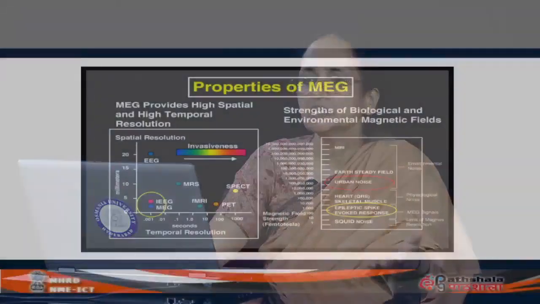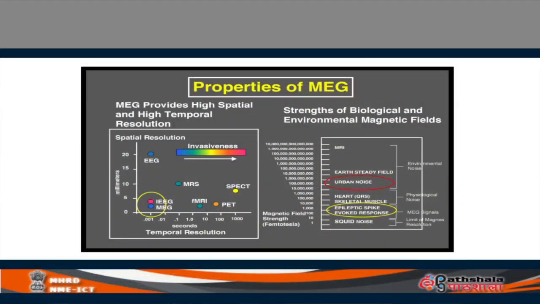Again on the screen you have another picture giving some ideas about the various properties of MEG and comparing MEG with SPECT, MRI and PET, the various hemodynamic methods I have described to you in the last module. If you study the figure on the left side carefully, it's showing that MEG has excellent temporal resolution as well as spatial resolution compared to fMRI or PET or SPECT or MRS or EEG. Compared to any of the techniques, MEG, of course, is costly, but it has excellent temporal and spatial resolution.